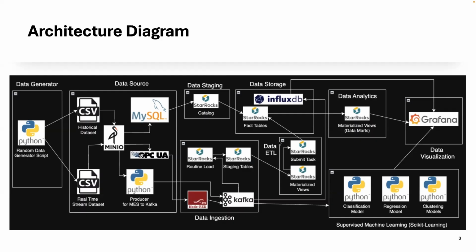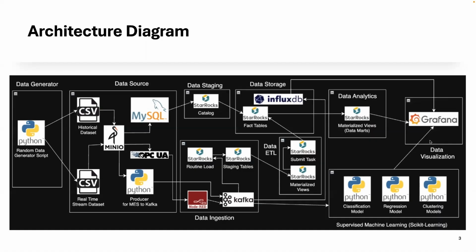We catalog stage data, update fact tables, and then expose data from fact tables as materialized views for lightweight data marts. Grafana connects to Starrocks views and InfluxDB to render both KPI dashboards and live machine status panels. ML classification, regression, and clustering models are initially trained on historical data and then incrementally refit on every Kafka event, and these forecasts are served over REST APIs to Grafana.